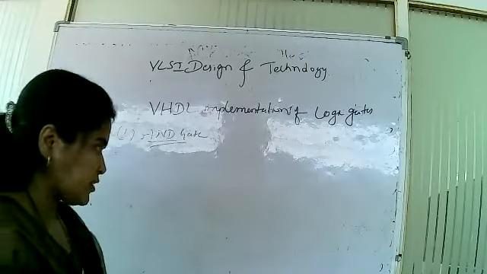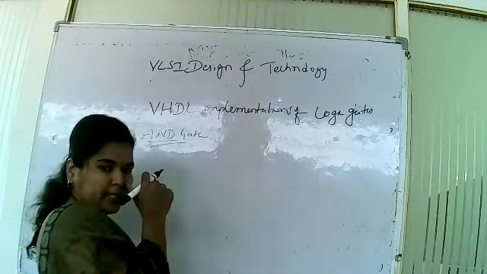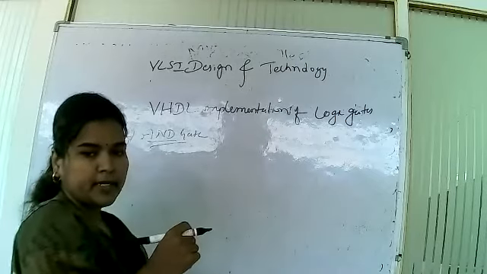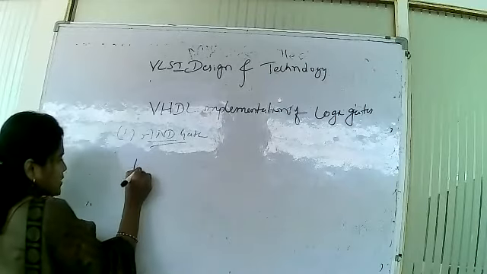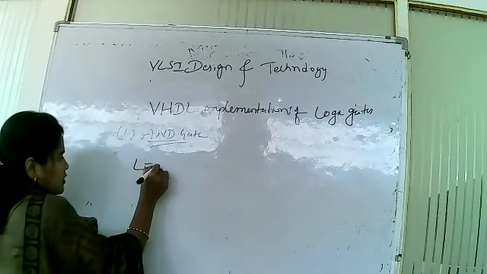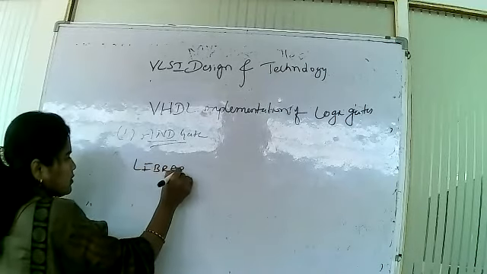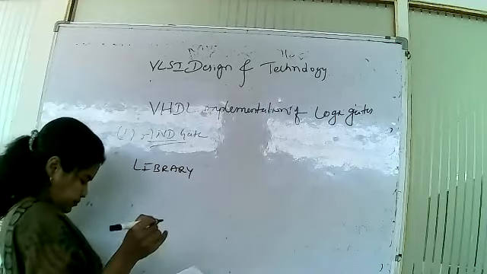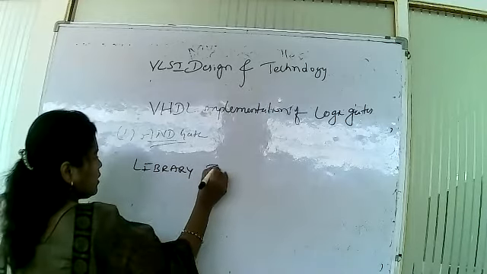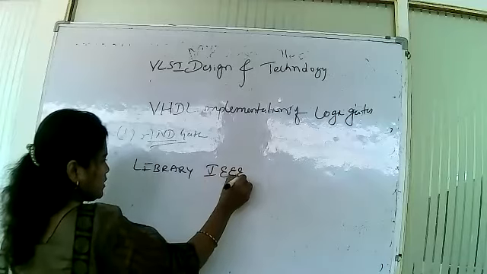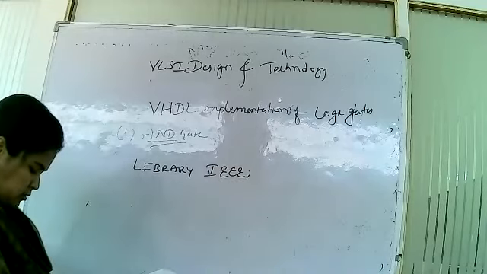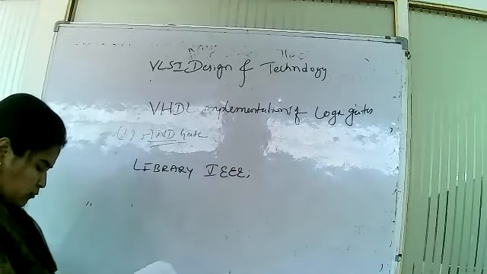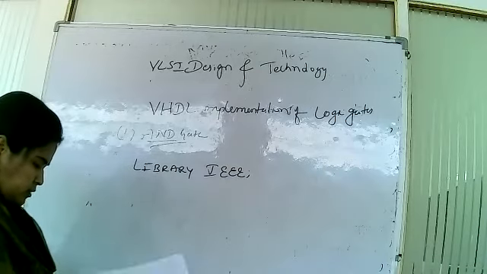It is simple. It is having three sections. I told you: library, package, entity, and the architecture. First, starting with the library package. Library IEEE. I told you about this. What is the long form of IEEE?